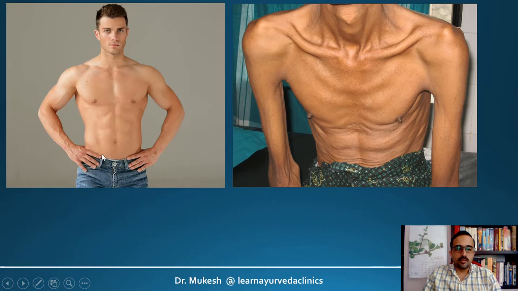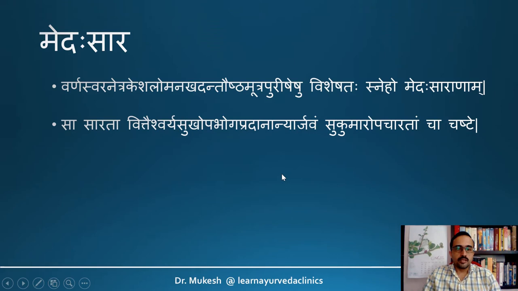So this may be an individual with a good Mamsasara, whereas this may be an individual where the Mamsasara is Avara because the Mamsa is totally lost, so that the patient has Shosha. In such individuals, you may have Avara Sara Lakshanas of other Dhatus as well. But here on the first look, the impression is that the Mamsasara is on the Avara side, but here it's a good Mamsasara. Next is Medosara. Varna, Swara, Netra, Kesha, Loma, Naga, Danda, Oshta, Mutra Purisheshu, Visheshadaha, Sneho, Medasarana.